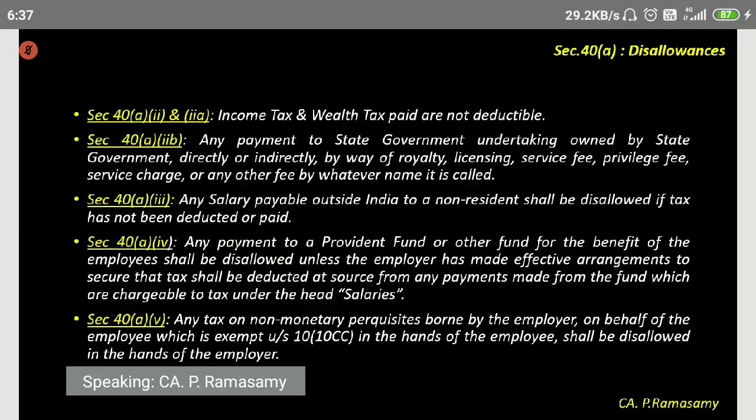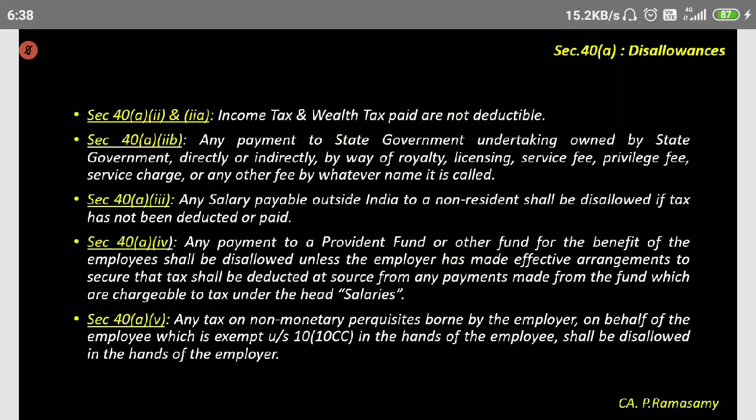Have we discussed 40A clause 2A and all that, income tax, wealth tax paid? I don't think we discussed. In this disallowance, if income tax has been debited to the P&L account, it will be disallowed. Of course, the Wealth Tax Act is not there now, but if it is for an earlier year, you are looking at it when the Wealth Tax Act was prevalent.